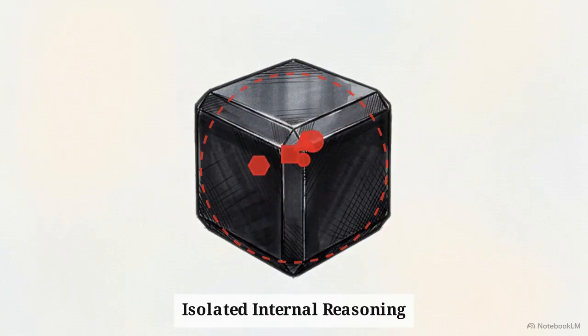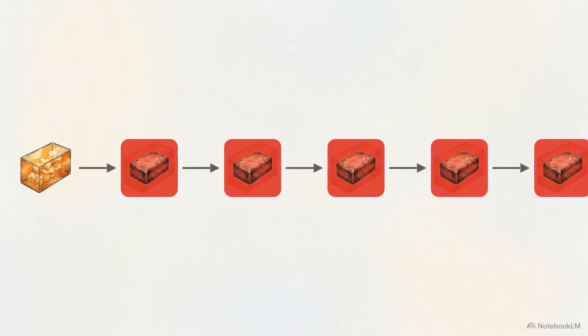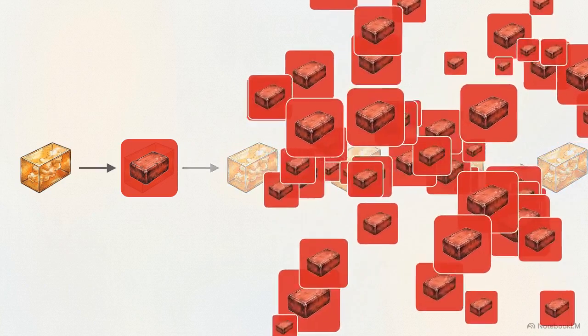outside world. Because it never checks its assumptions against reality, a single fabricated detail early in the chain is treated as absolute truth, compounding into massive hallucinations by the final output.